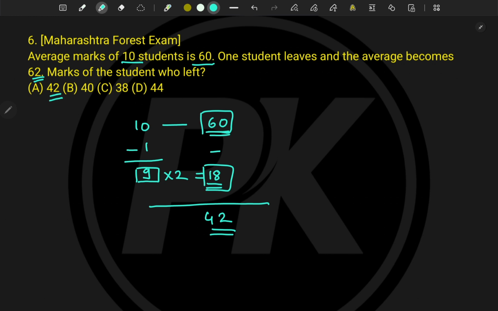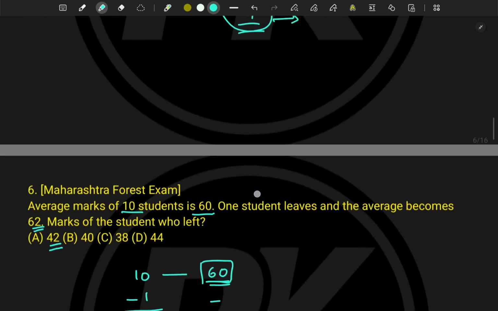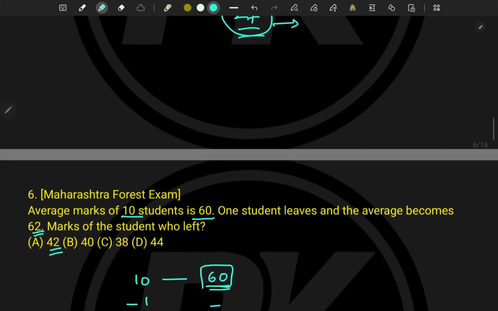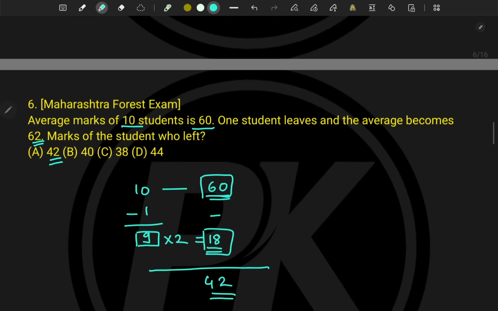You got this point. This is a very, very good example from Maharashtra Forest Services, right? So here what we did earlier, we added. Why did we add? Because the grandfather was leaving and the average was also reducing. So both were leaving and reducing. Minus minus, you can assume it as plus. But here the student was leaving, but the average was increasing. Minus plus combination is always minus.